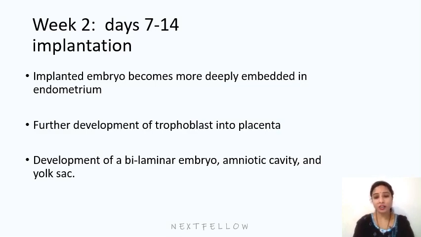So we see the development of embryoblast cells into a bilaminar disc, where they differentiate into two layers, the epiblast and hypoblast layers, and we are even going to see the formation of the amniotic cavity and yolk sac cavity.